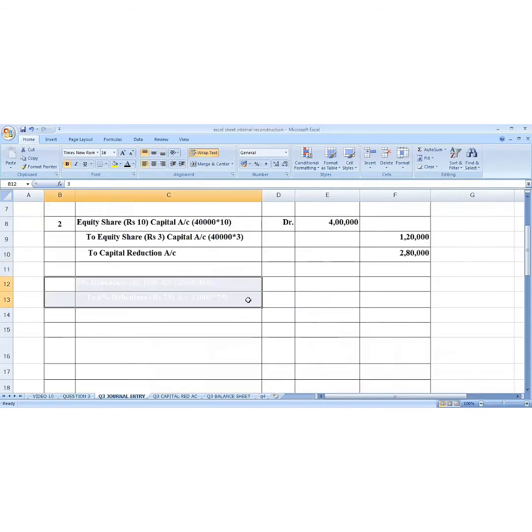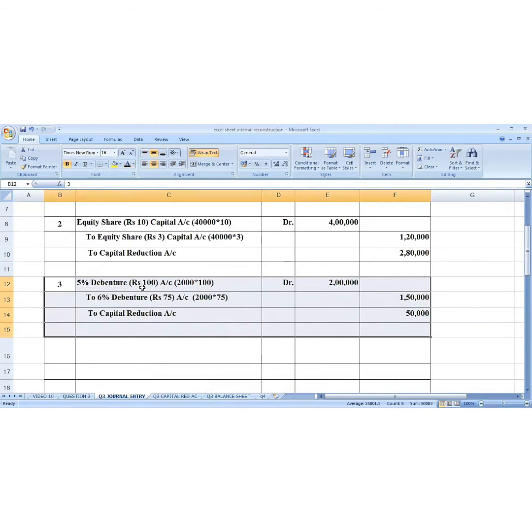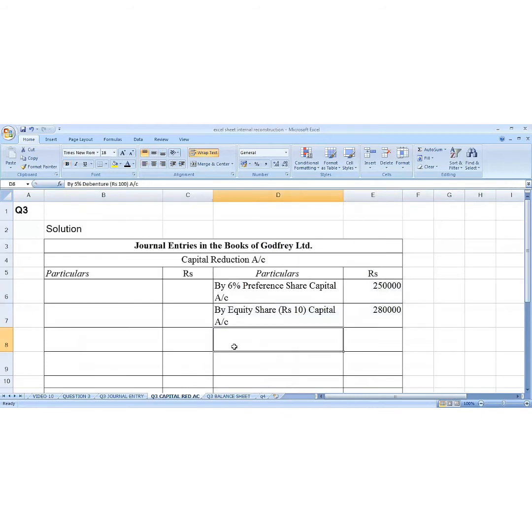So we write the journal entry for 2,000 debentures which are revalued. 5% debenture of 100 each, 2,000 multiplied by 100 is 2 lakhs. Converted to 6% debenture of 75. 100 becomes 75, so it is 2,000 multiplied by 75, which comes to 1,50,000, and the difference between 2 lakh and 1,50,000 is 50,000, which will go to capital reduction account. Whenever the liability is reduced, there is a gain to the organization, and therefore capital reduction account is to be credited. And this we write over here on the credit side.